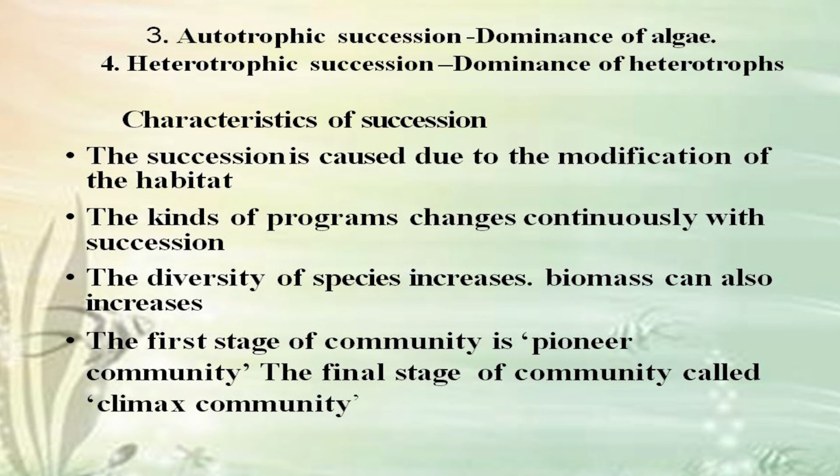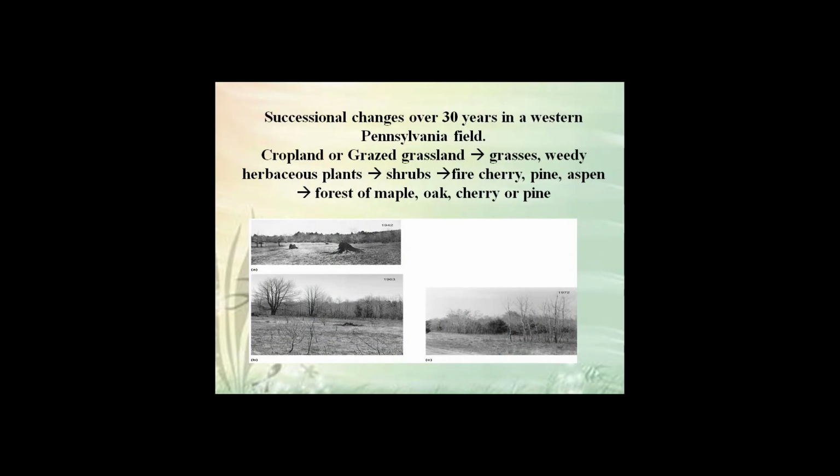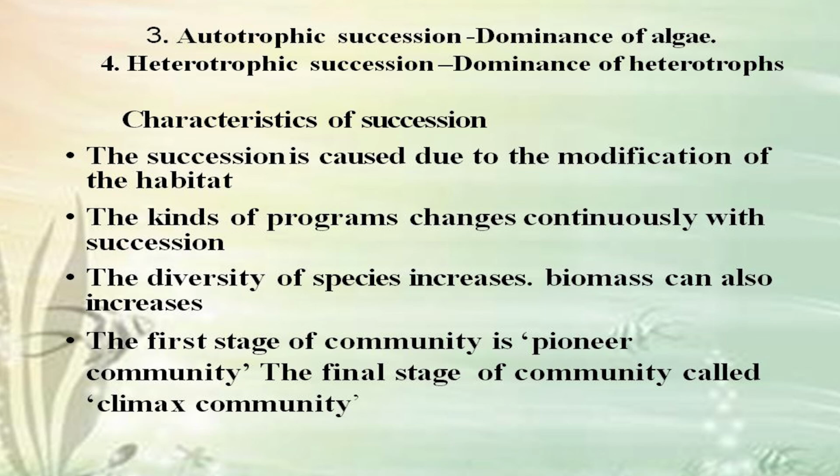The next is about the characters of the succession. The succession is caused due to the modification of the habitat. The kinds of organisms change continuously with succession. The diversity of species increases, and biomass can also increase. The first stage of community is the pioneer community. The final stage of community is called the climax community.